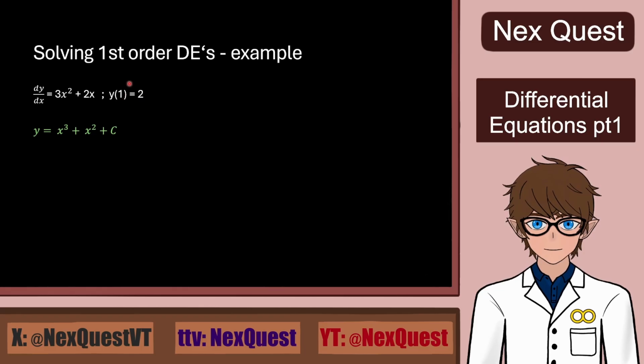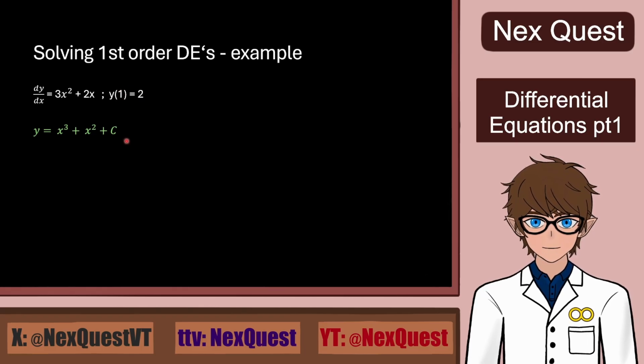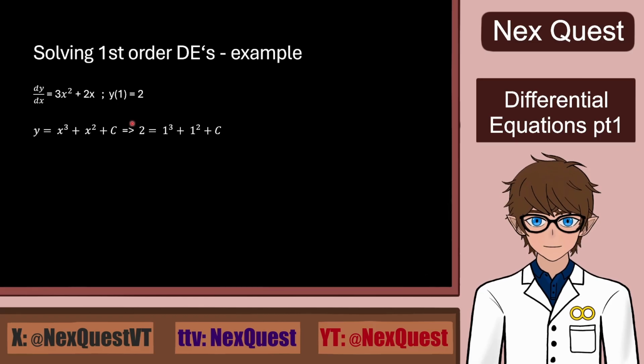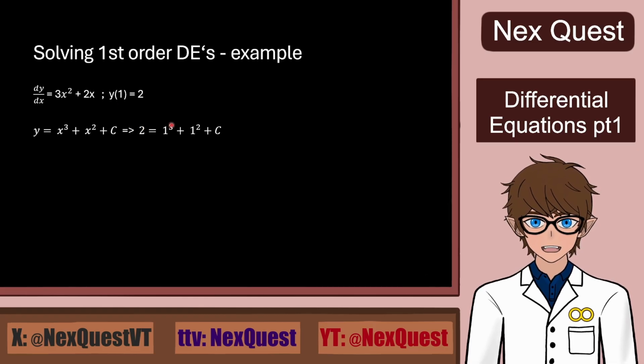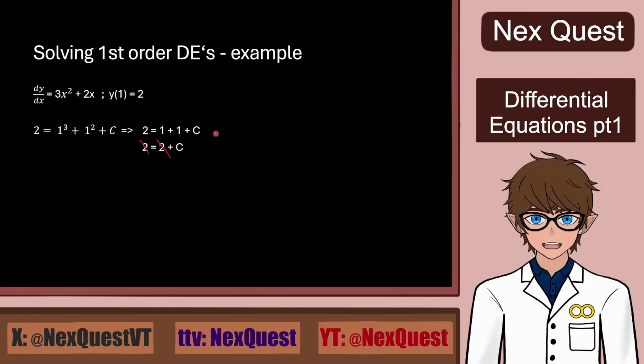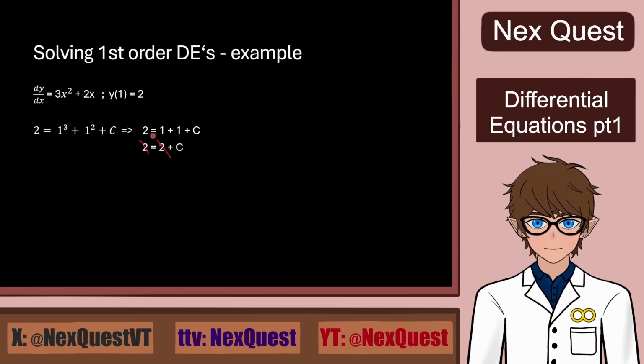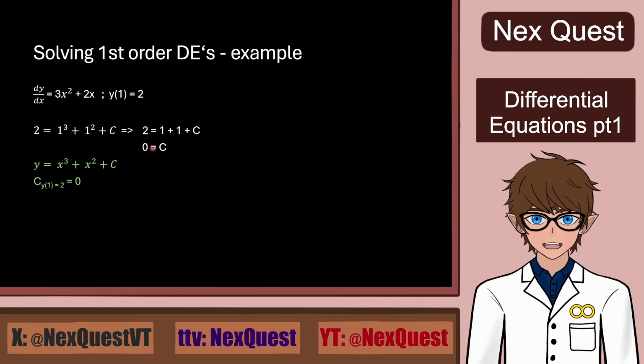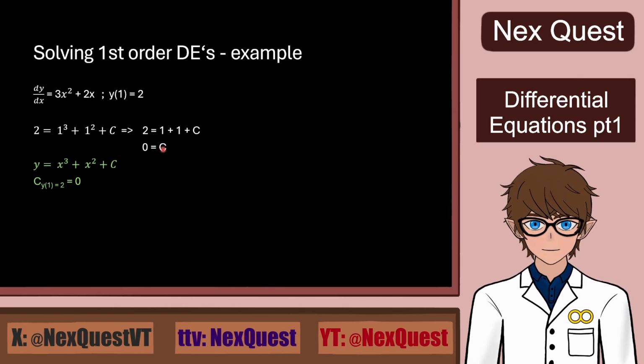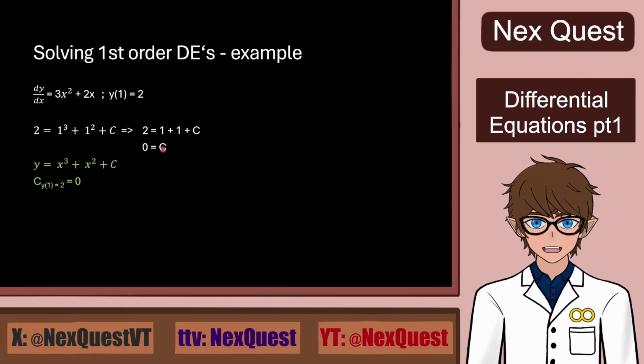But yes, using that, we can solve for the c. So we will insert the y value and the x value. So 2 equals 1 to the power of 3 plus 1 to the power of 2 plus c. And then we add all of this together. 2 cancels out on both sides because we subtract by 2. And we get 0 is c. And we get that the c in this specific example was 0.